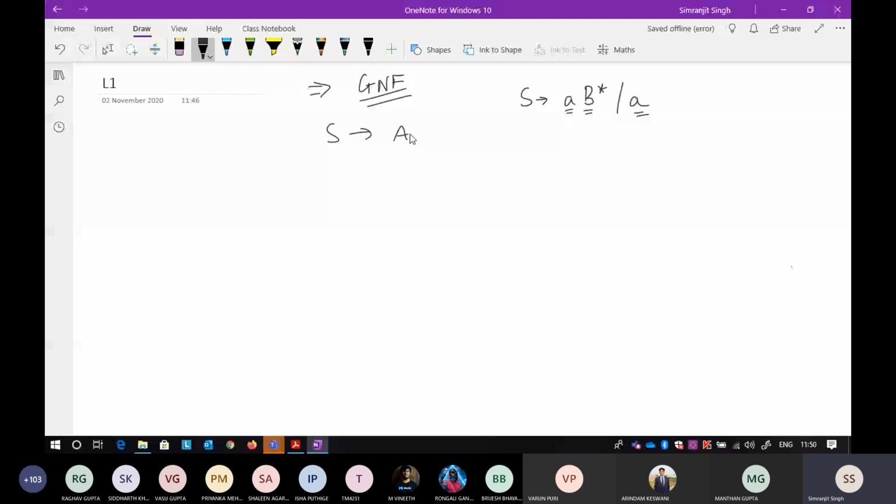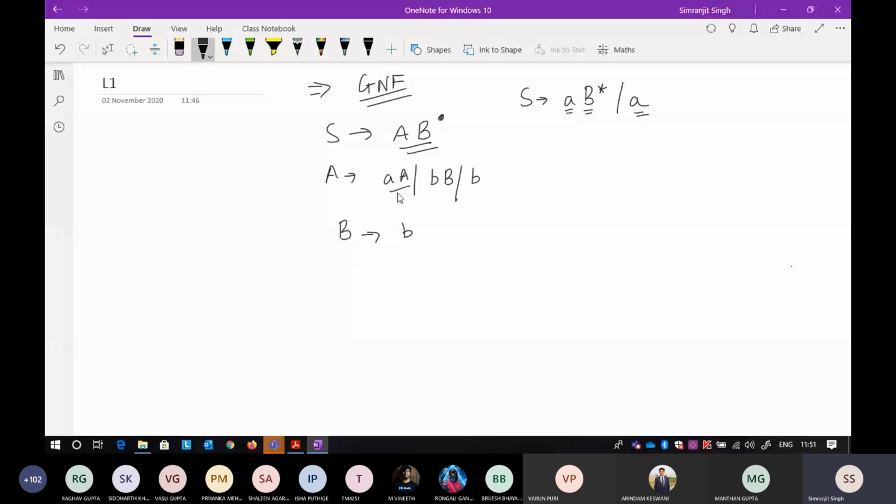A B, and then there is a, and then a, and then there is a B, and then there is a B, and then B. Now you have to convert it into the Greibach normal form. Only the problem lies in this one, because either it should be a terminal followed by a series of non-terminals. So this is two terminals. So I can call this Chomsky normal form, but it is not in Greibach normal form.